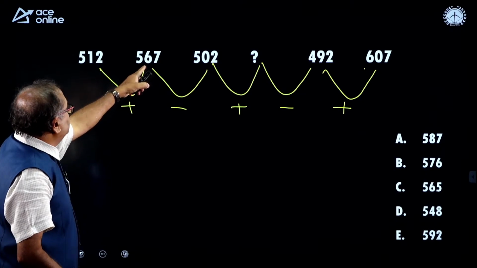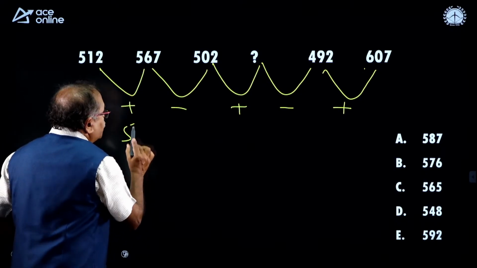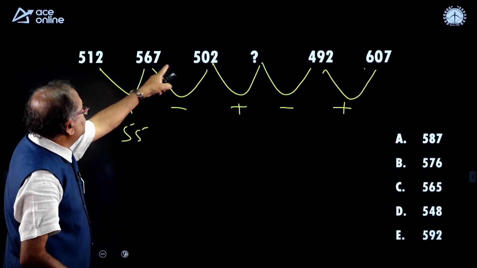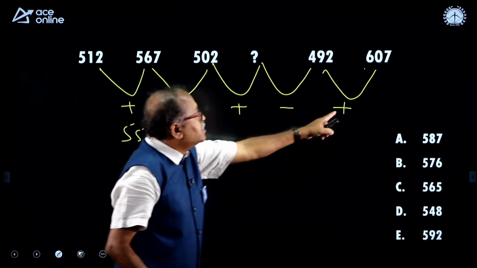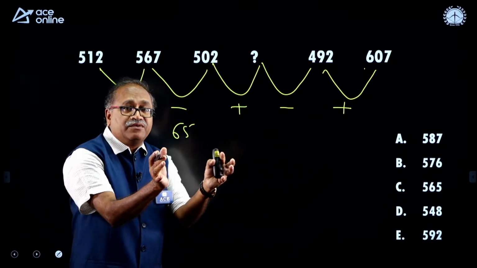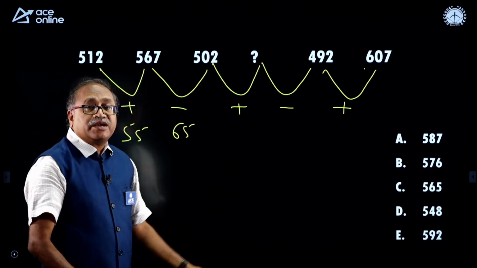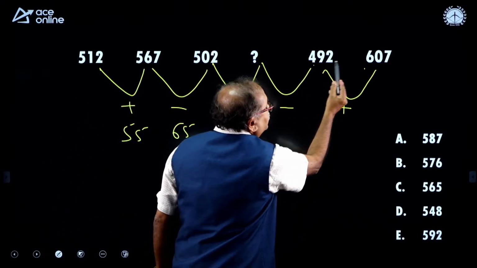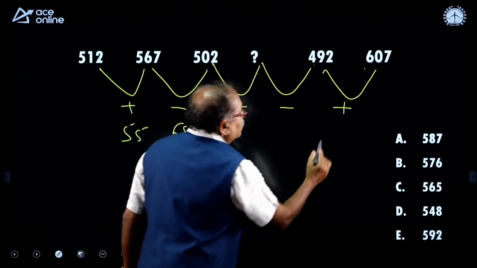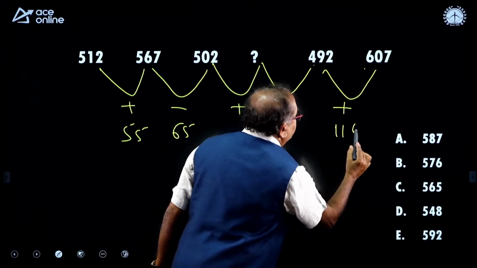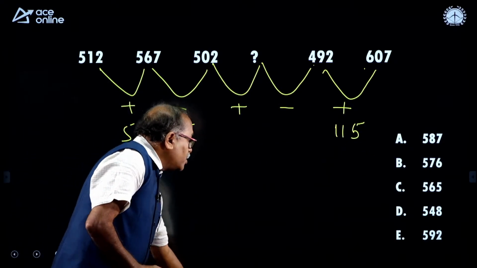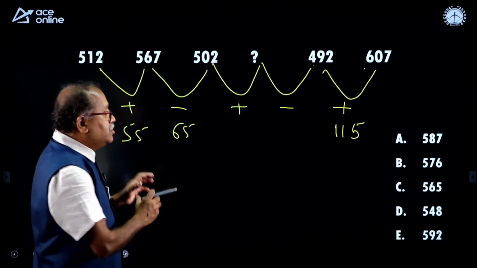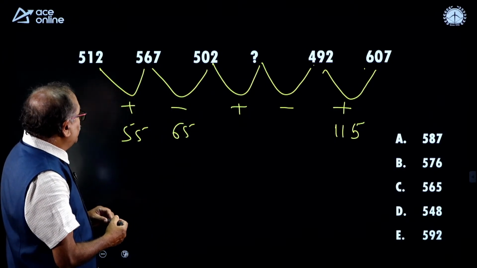How much is that? This is 55 plus 55. How much is this number subtracted? 65. And I can get this number. With that I will connect what could be the connectivity. So, 492 and this sum. So, I notice that it is plus 115. Okay. So, what kind of relation do these numbers have?